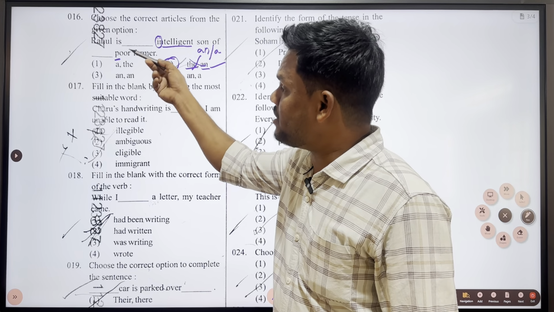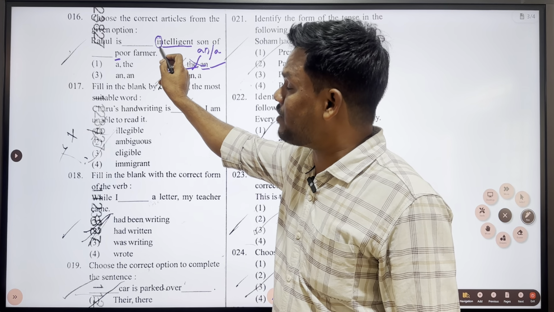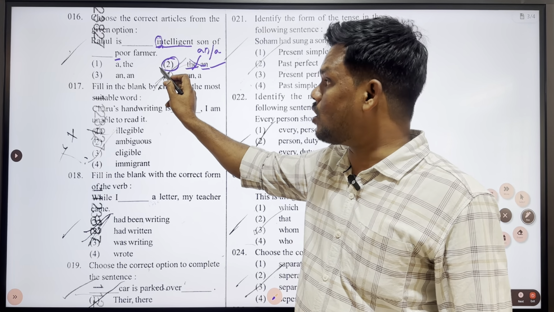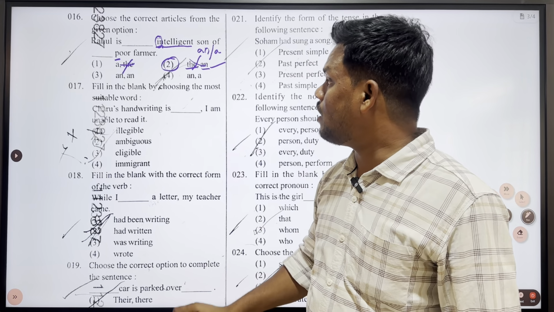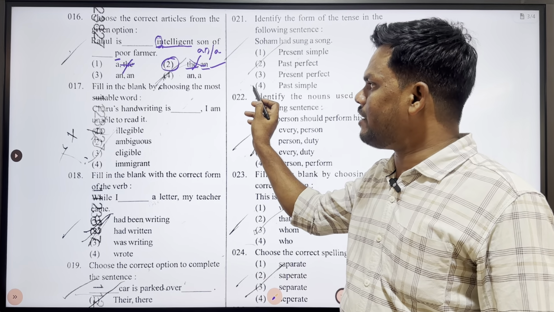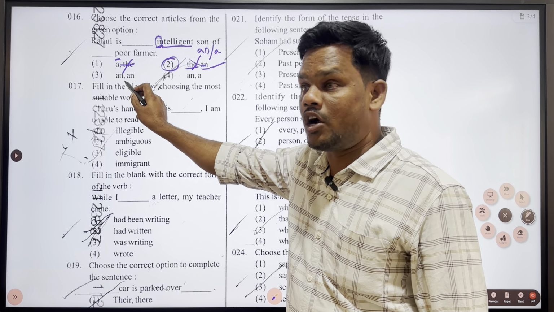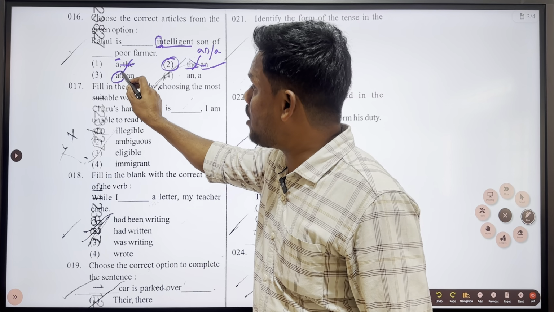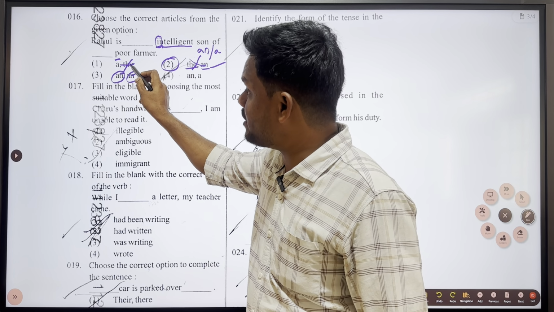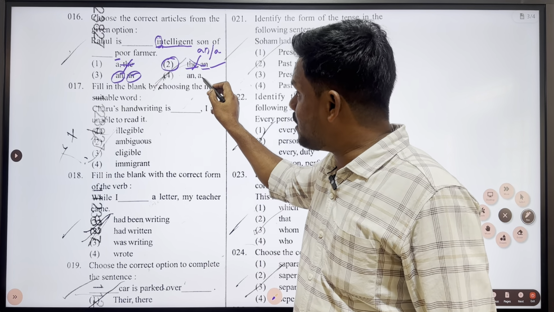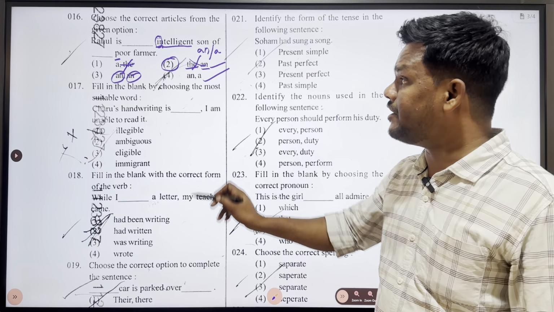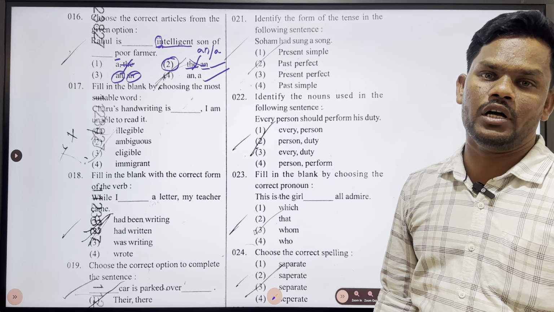And the first option doesn't match at all here, because the first sound we are getting is I, which is a vowel sound. So we cannot take this also. And a, let us keep it aside. First, let me think about the third option here. First we have got an, of course it matches an over there. In the second bracket we don't get an, but we get a. So option 4 will be the right answer. Rahul is an intelligent son of a poor farmer.